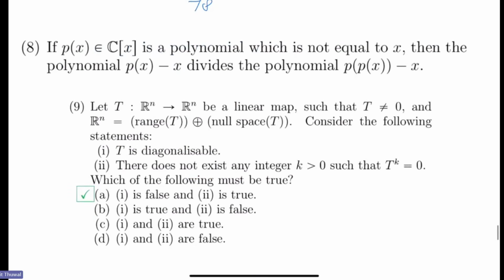So if you can't solve the first one, then think about the second. For the second one, the hint is: suppose you want to find a counterexample to the first one. You should pick a non-diagonalizable operator, and first try to pick an operator whose null space is 0. That will make it easy, and you will be able to counter it easily. Try to do that. I mean, you should do that. I hope you are doing it.